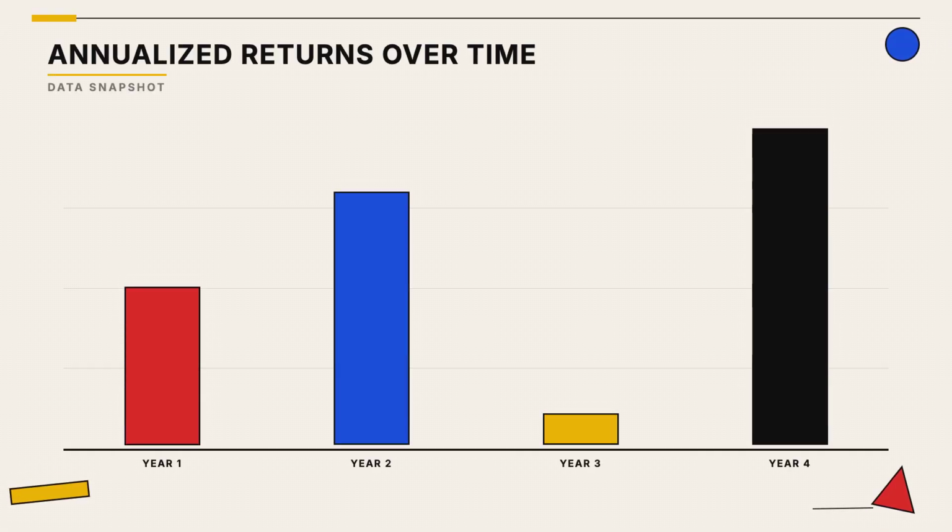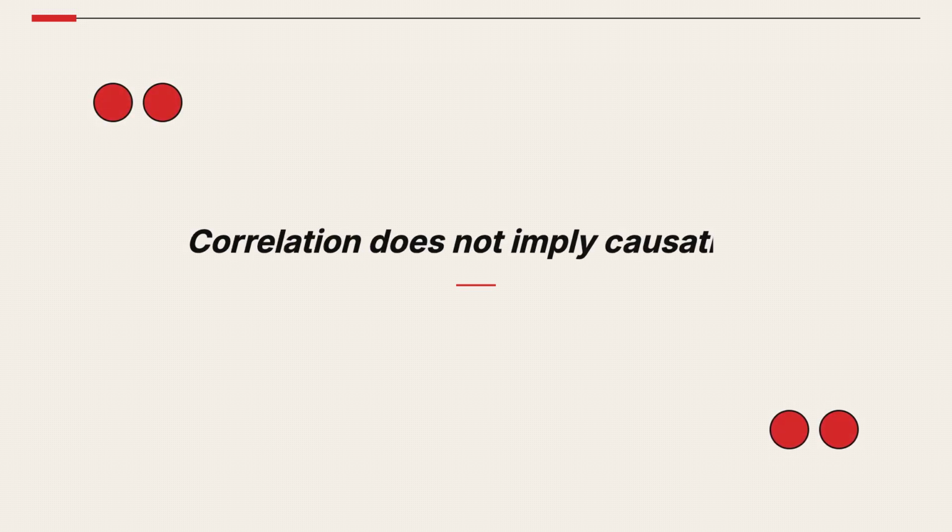Visualizing returns through charts helps identify patterns, but always remember that past performance does not guarantee future results. Just because 2 things happen at the same time, it does not mean one caused the other. Avoid making assumptions based on coincidences.